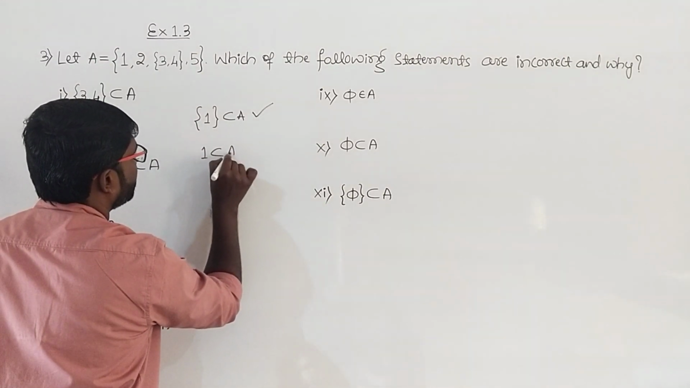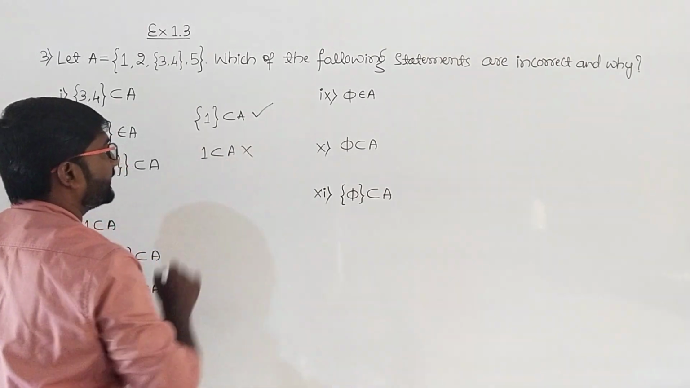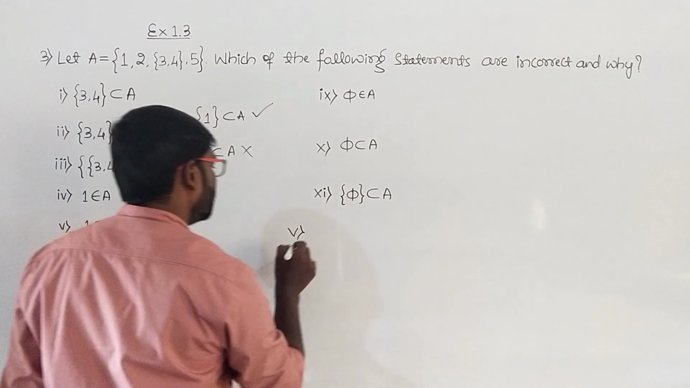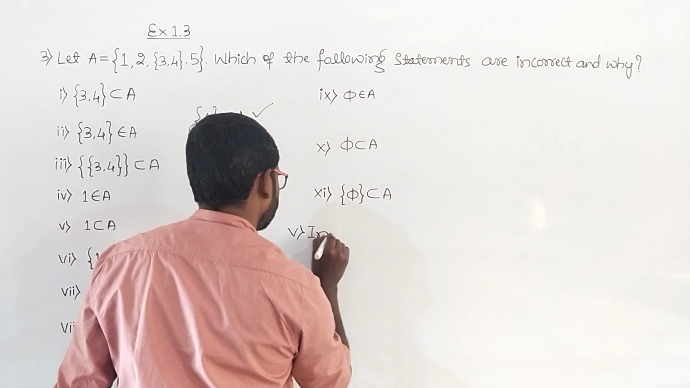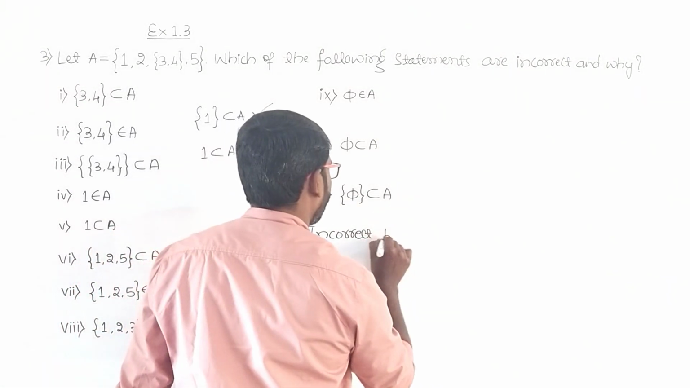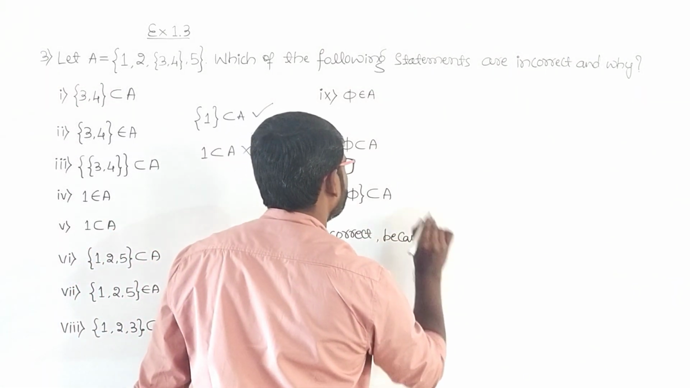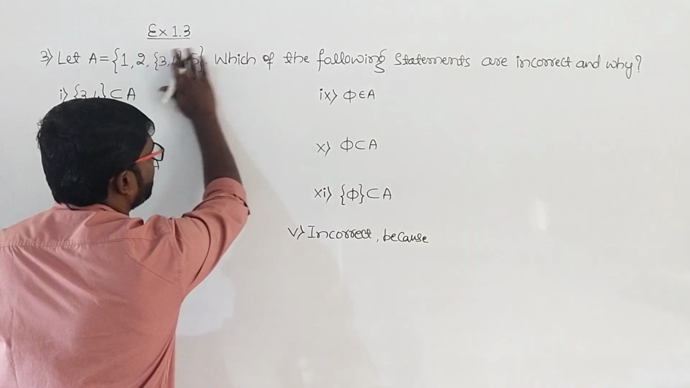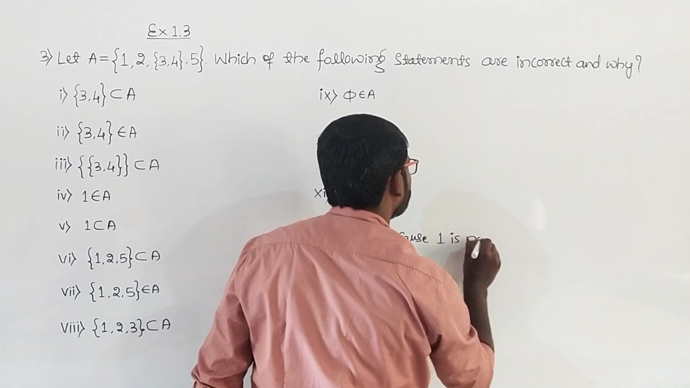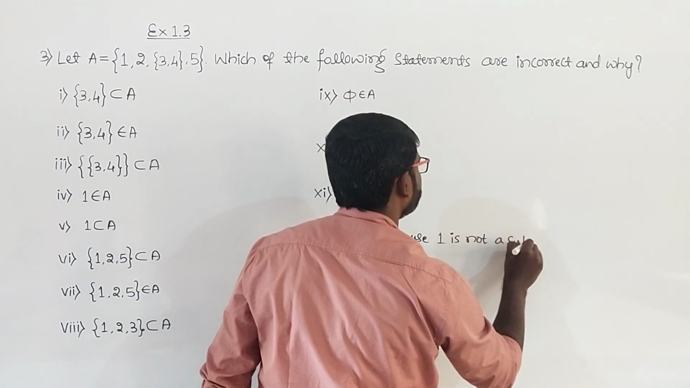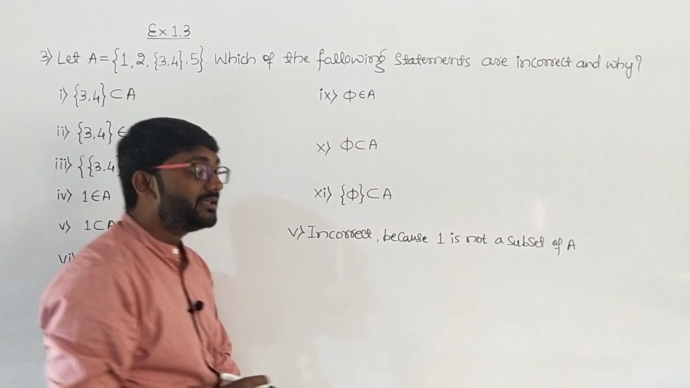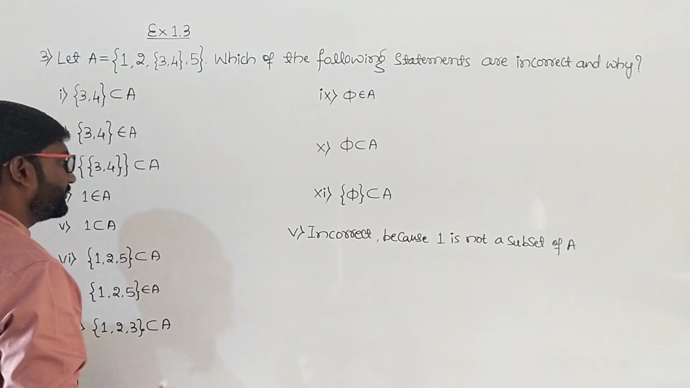So he has given only 1 is a subset of A, which is incorrect. That's what we have to write now. Fifth one, incorrect, because 1 is not a subset of A. Then take up the sixth one.